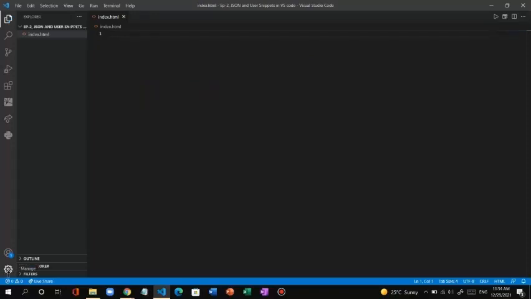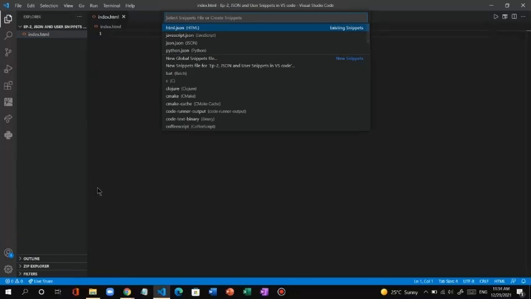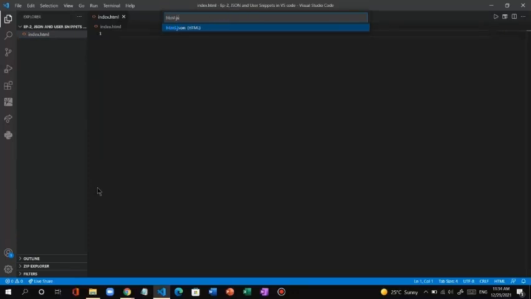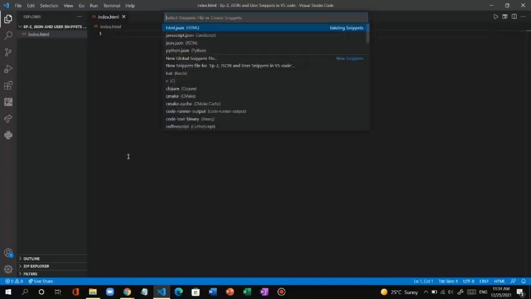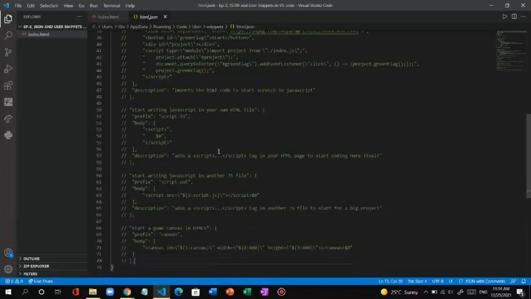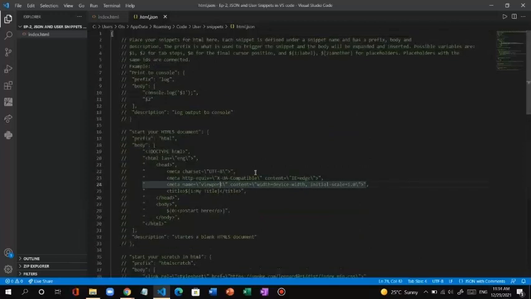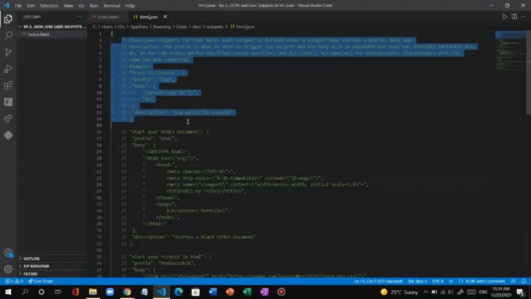Here if you go to manage user snippets and type html.json, the first time you need to type, and from the second time it will show at the top. Click it or press enter. You will be reaching here. For you there will be only some text. For me it's so much, it will be only this much for you.